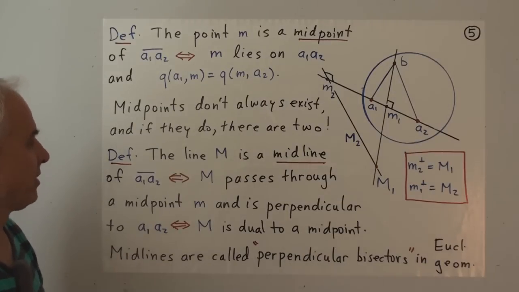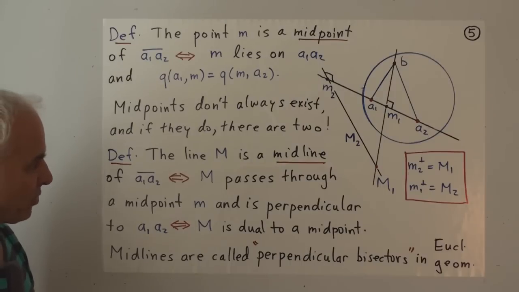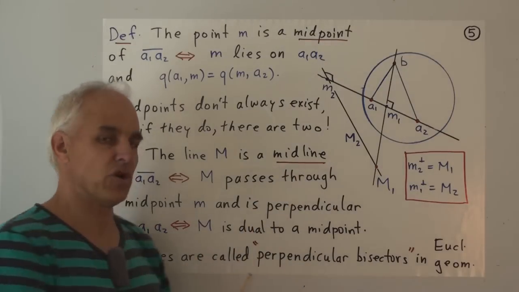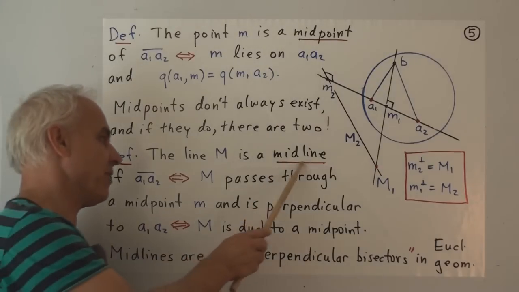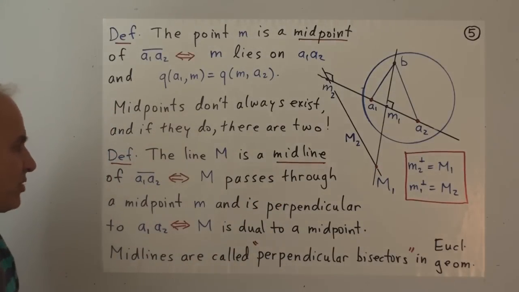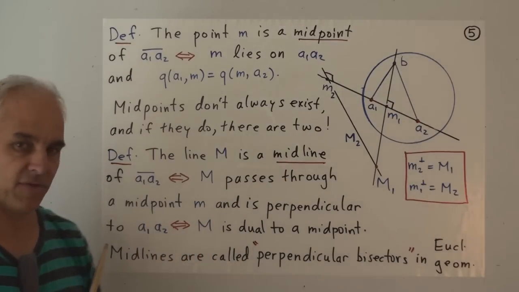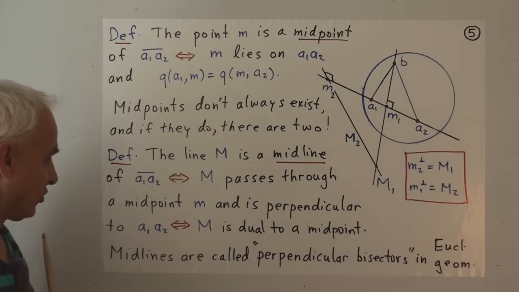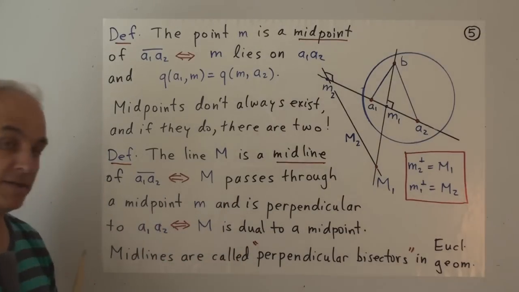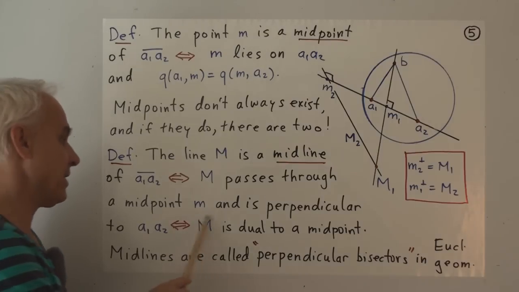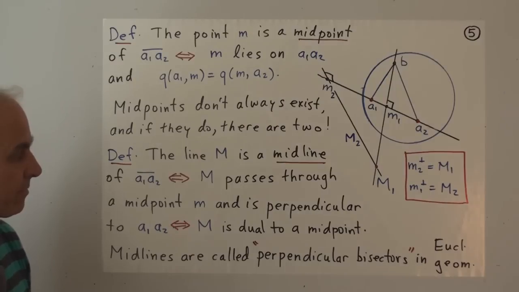Now there's a dual notion for which we're going to introduce new terminology. We're going to introduce the notion of a midline. We'll say that the line m is a midline of the side A1, A2 precisely when m passes through a midpoint and is perpendicular to the line A1, A2.